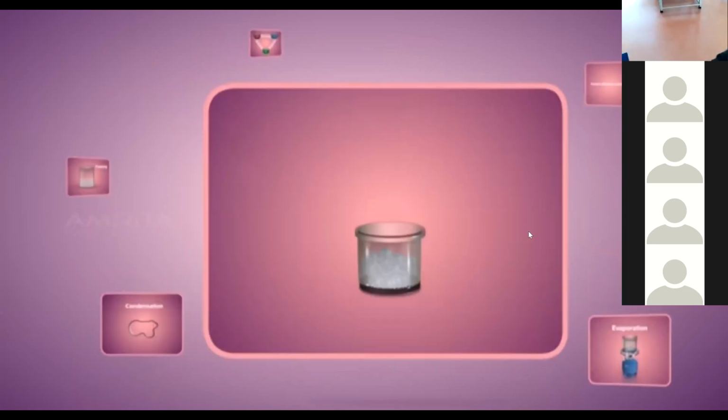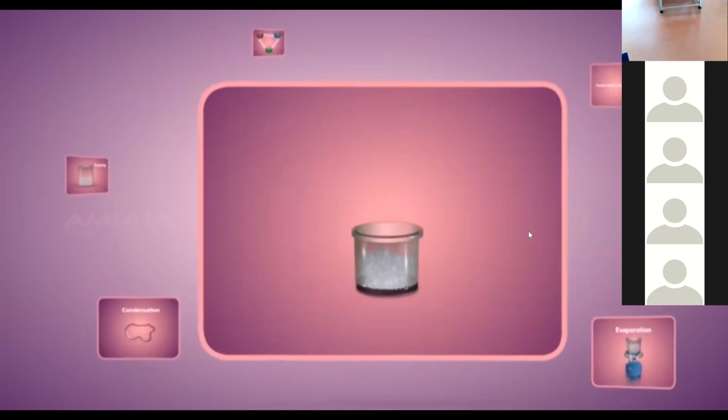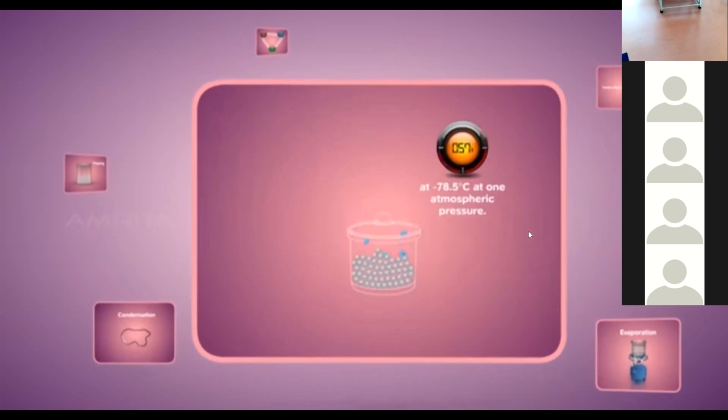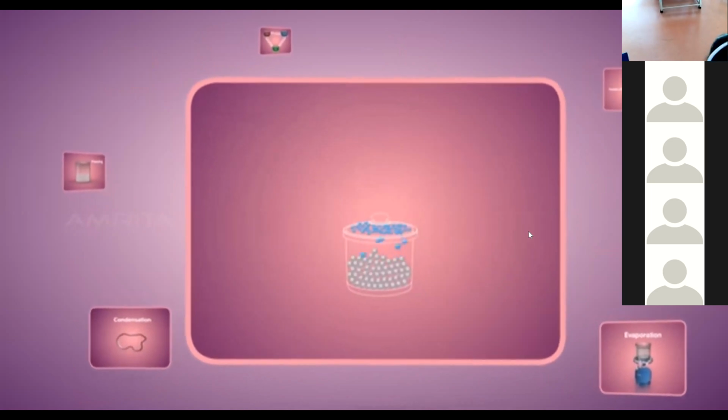Solid can be directly converted to gas through a process of sublimation, and gas can be converted to solid through deposition.